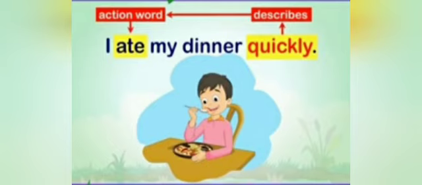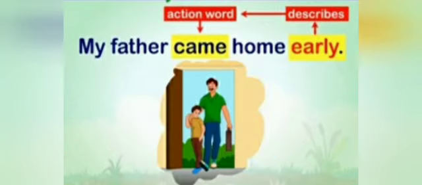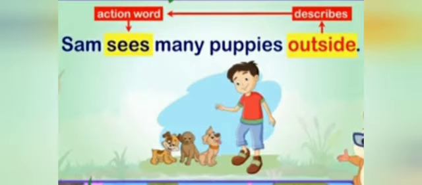In this sentence, my father came home early. Came is the action word, whereas early is describing this action. Early. So it is an adverb. Sam sees many puppies outside. Where does he see many puppies? Outside. It means sees is the action word, and where is the action performed? Outside. So outside is the adverb here.